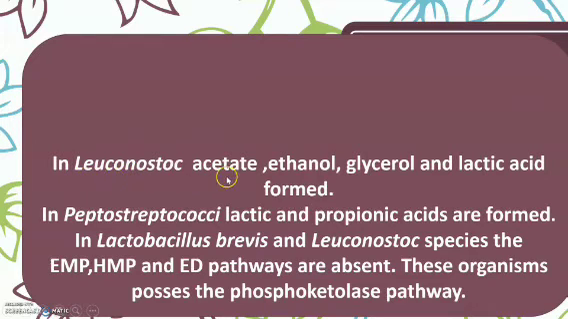In Leuconostoc, acetate, ethanol, glycerol, and lactic acid are produced, while in Peptostreptococci, lactic acid and propionic acid are formed. In Lactobacillus brevis and Leuconostoc species, the EMP and HMP pathways along with the ED pathway are absent, and these organisms follow the phosphoketolase pathway. In this way, along with lactic acid, different products or different acids are produced. Therefore, this is called heterolactic fermentation.